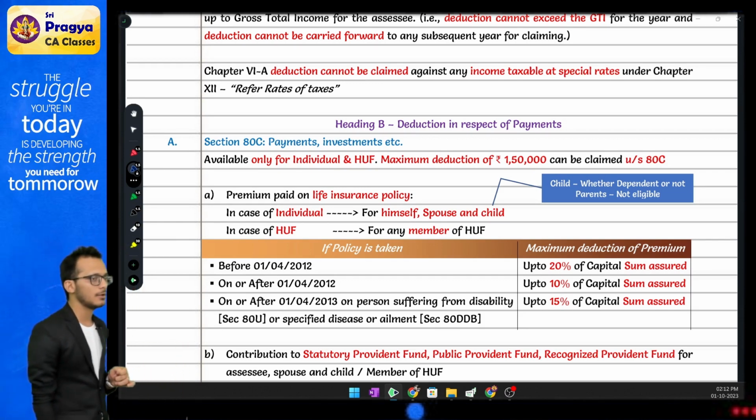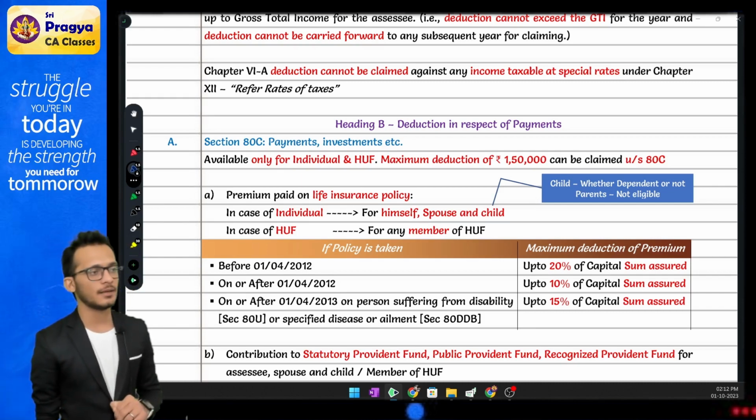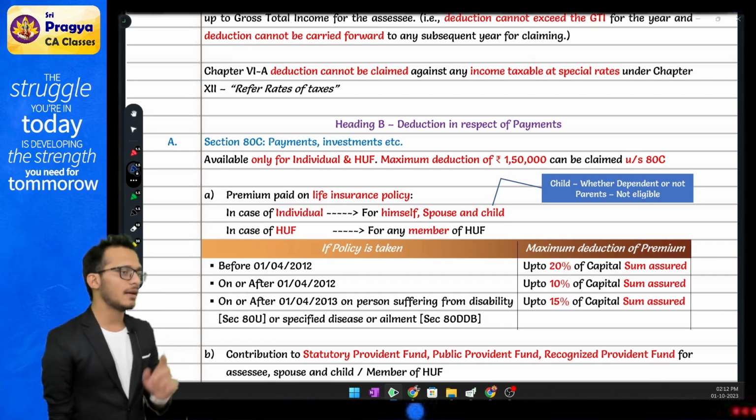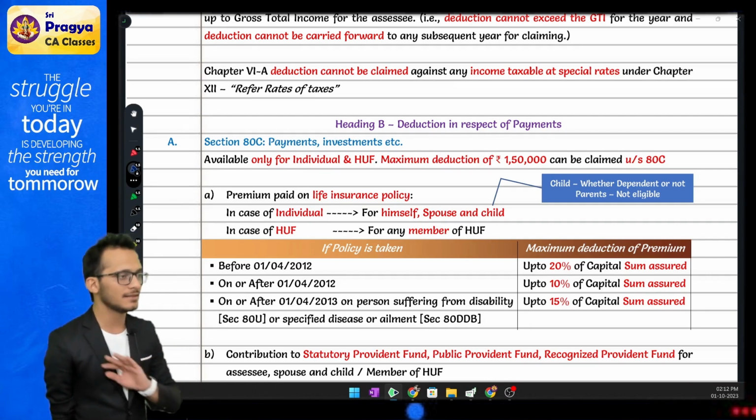This chapter 6A is only allowed directly from your gross total income. Assuming you don't have a gross total income, can I carry forward chapter 6A, Rahul? No. Second, they are coming and saying, boss, chapter 6A can only be claimed against slab rate incomes, cannot be claimed against special rate incomes. Even capital gains you cannot claim it against.